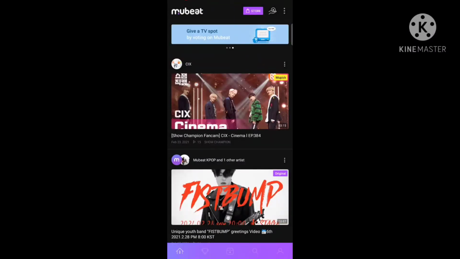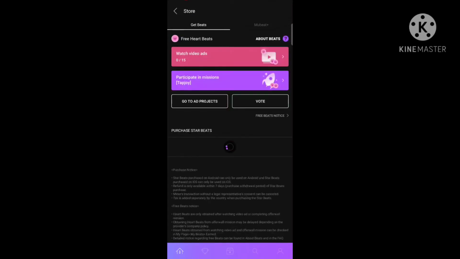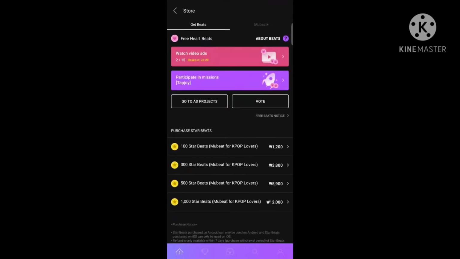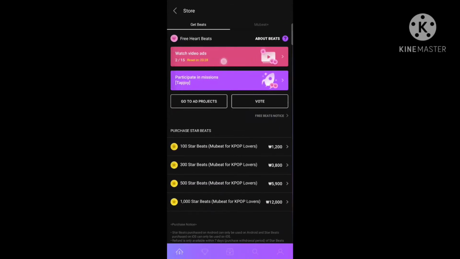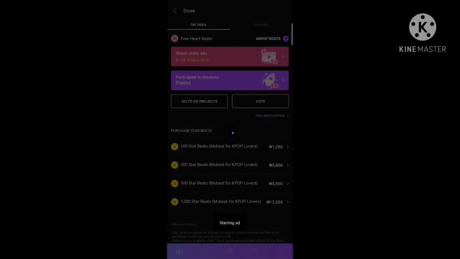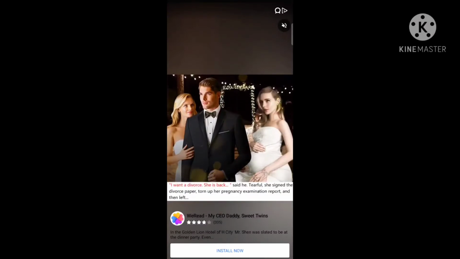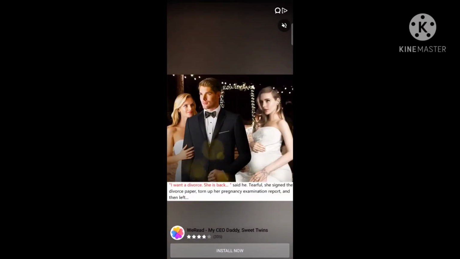To collect bits, just click on the store button at the upper right. Just click on watch video ads. You can watch 15 ads per account. You have to finish the ads until the end or else the bits won't be saved.